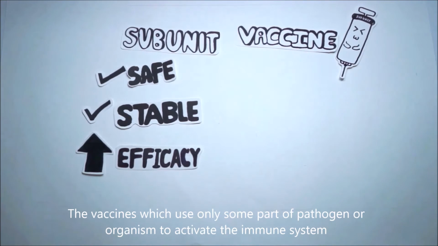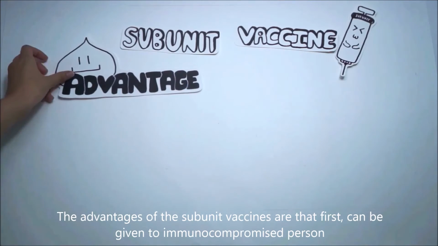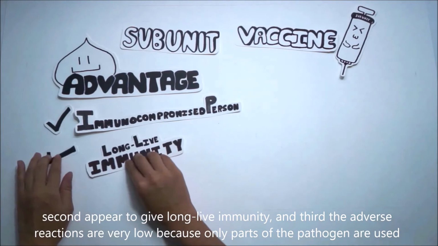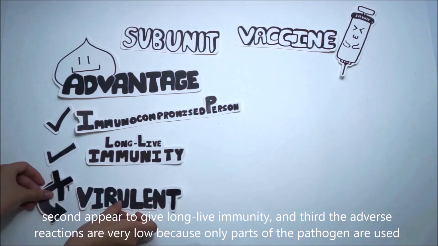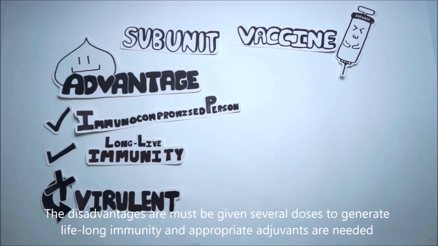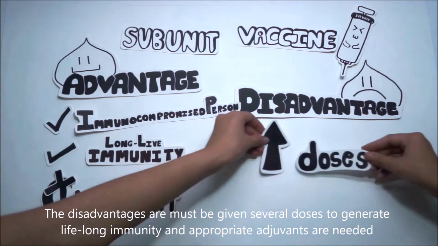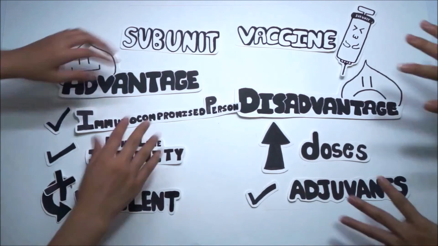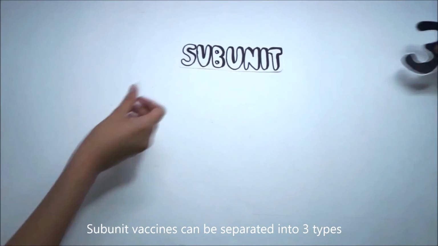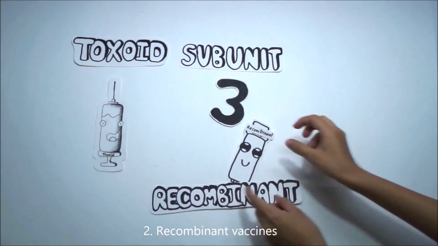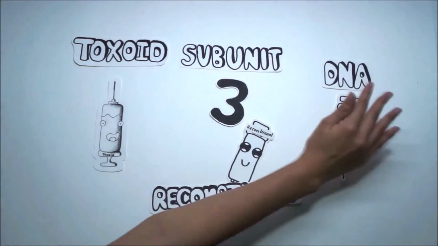Subunit vaccines are vaccines which use only some part of the pathogen or organism to activate the immune system. The advantages of the subunit vaccines are: first, they can be given to immunocompromised persons; second, they appear to give long-lived immunity; and third, the adverse reactions are very low because only parts of the pathogen are used. The disadvantages are that they must be given in several doses to generate lifelong immunity, and appropriate adjuvants are needed. Subunit vaccines can be separated into three types: first, toxoid vaccine; second, recombinant vaccines; and third, DNA vaccine.